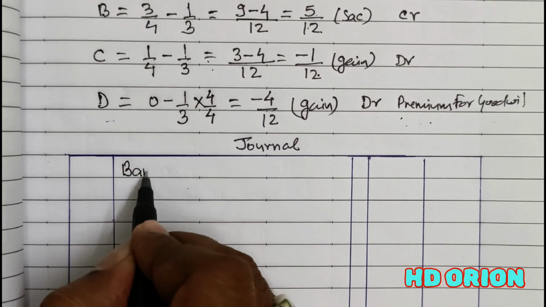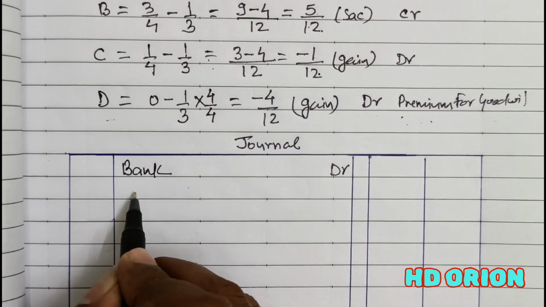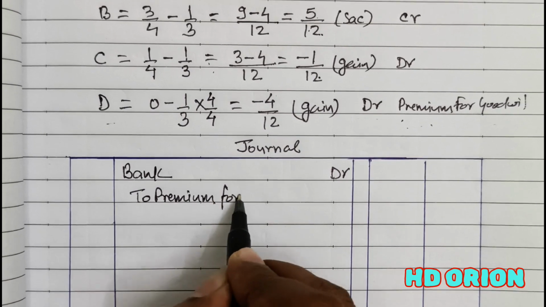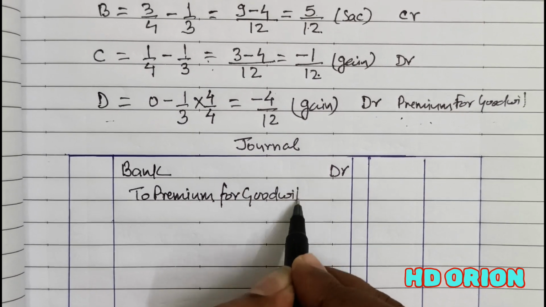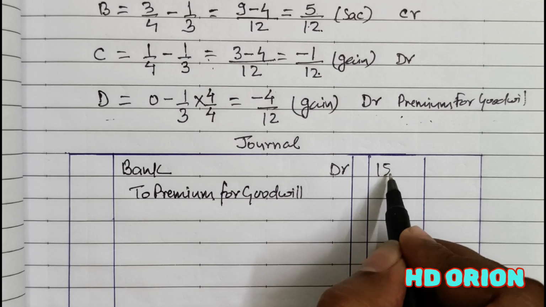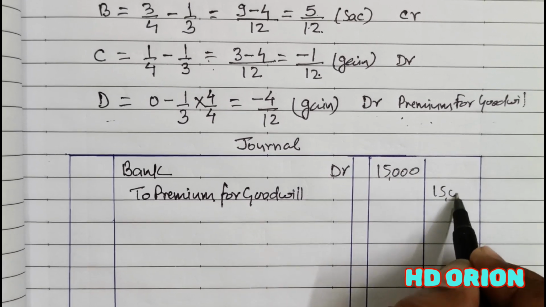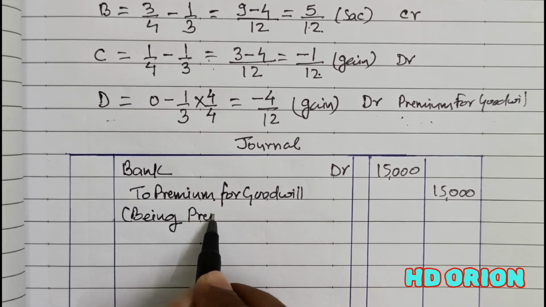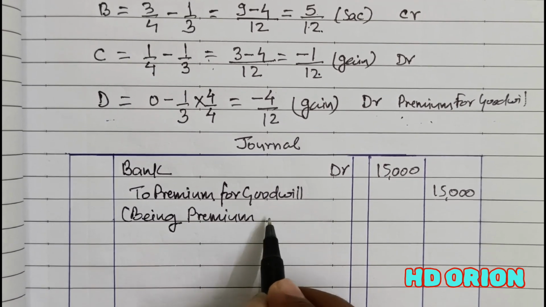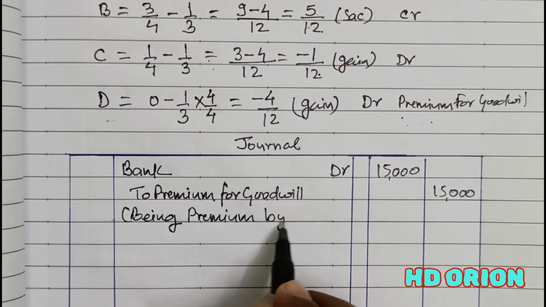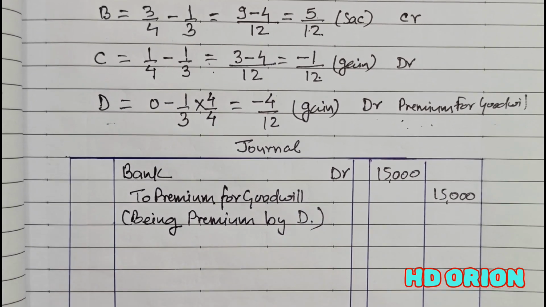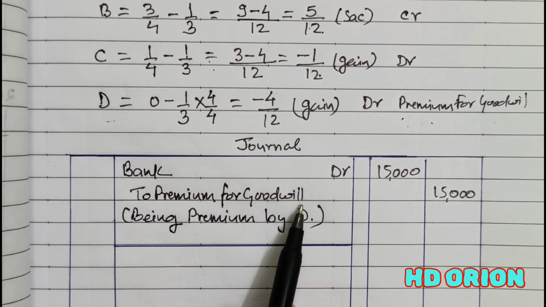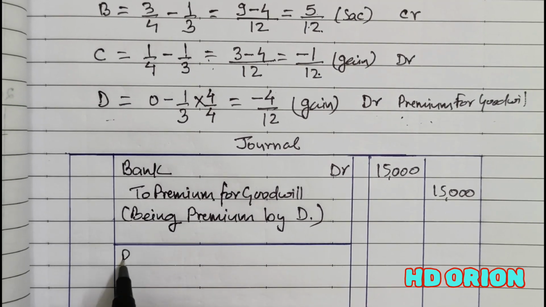So bank account or cash account debited to premium for goodwill. It is 15,000 rupees brought as premium by the new partner D. By premium brought by D. So this premium for goodwill is representing D, and we will close it now.